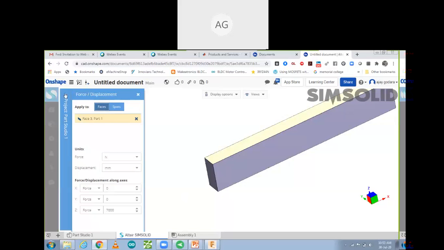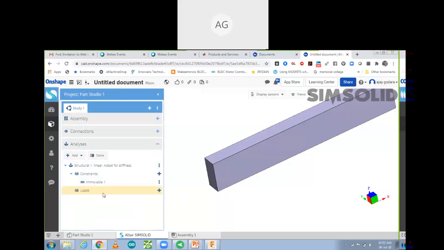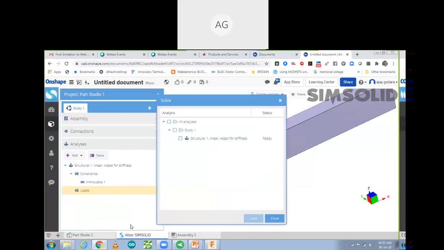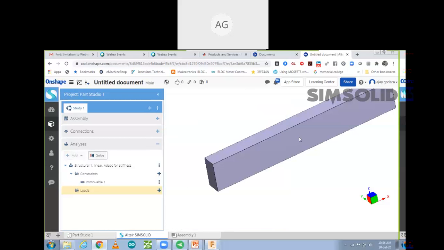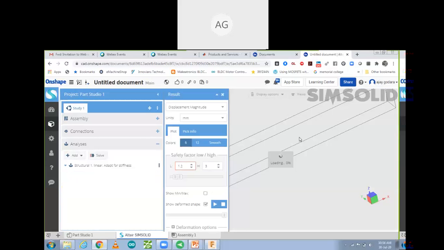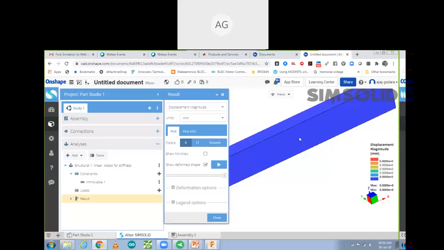So then after that go to project, load, and now we have to solve it. So start solving. So as we are going to do it, it says that study is ready, you can solve it. So select the study and solve it. So we are solving it according to our loading conditions. So let's see what is happening. So solve करने से क्या आएगा, आपका result आ जाएगा कि how much it is, how it is performing. That you can see over here.